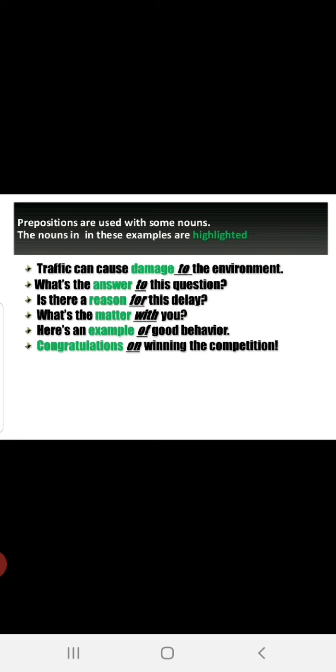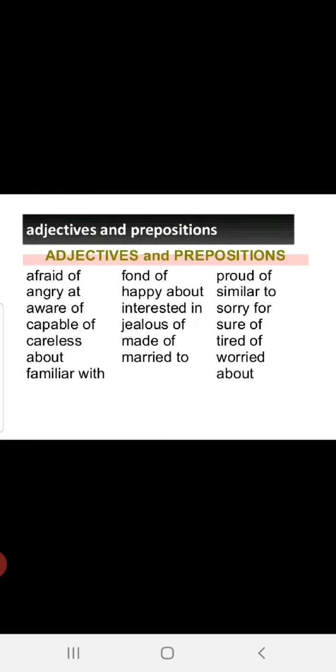Now, traffic can cause damage to the environment. Okay, see here, before this, prepositions are used with some nouns. The nouns in these examples are highlighted. What's the answer to the question? Is there a reason for this delay? What's the matter with you? Here is an example of good behavior. Congratulations on winning the competition.